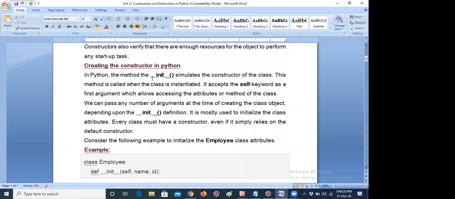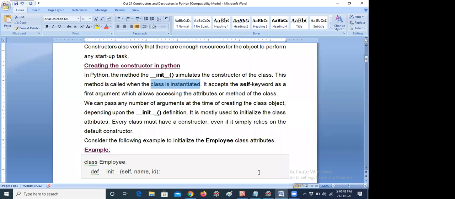In Python, the method __init__ simulates the constructor of the class. This method is called when the class is instantiated. So whenever an object is created, that is an instantiation. Object creation is also called instantiation. Remember that word.